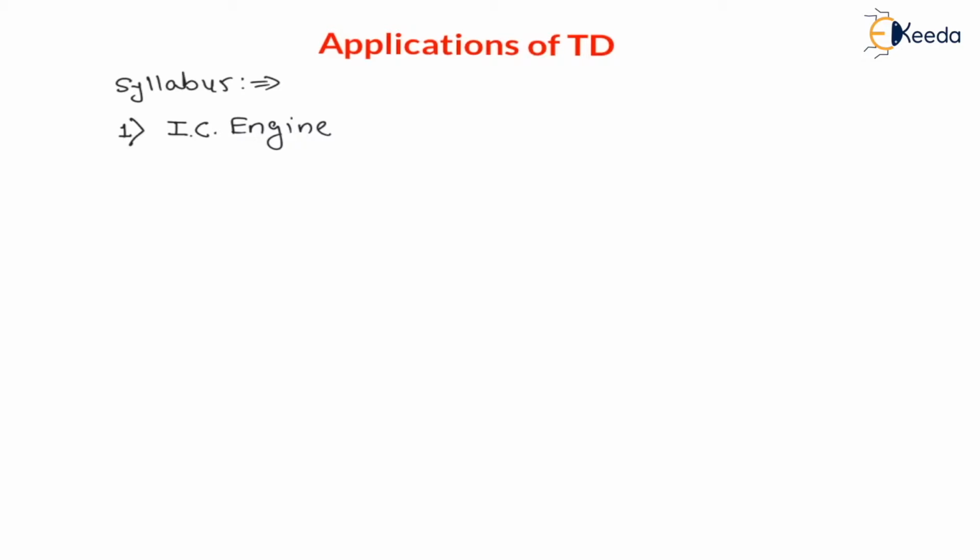Now this IC engine you have learned in university as a subject, but here for GATE examination or for competitive examination we have to learn this subject as a single chapter, right? In this IC engine there are seven cycles: Stirling cycle, Ericsson cycle, Otto cycle, Diesel cycle, dual cycle, Lenoir cycle, and Atkinson cycle. All these seven cycles we have to learn, but the major questions will be on Otto cycle, Diesel cycle, and dual cycle, right? But they will ask you questions on each and every cycle.